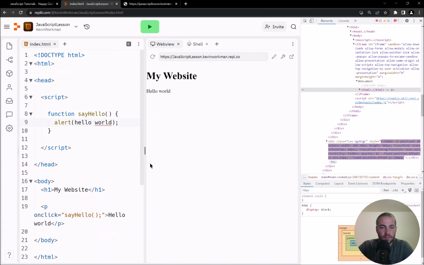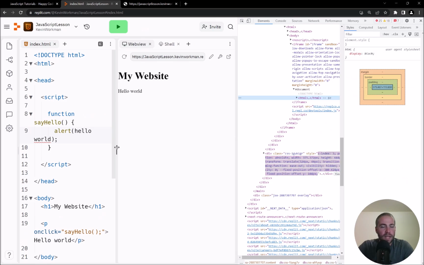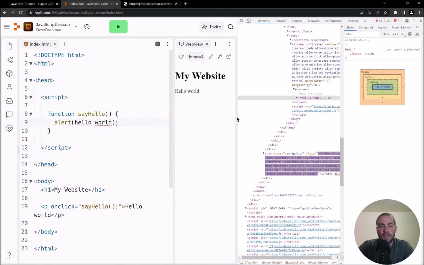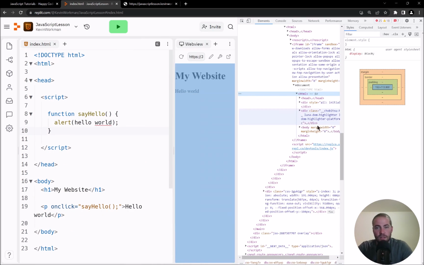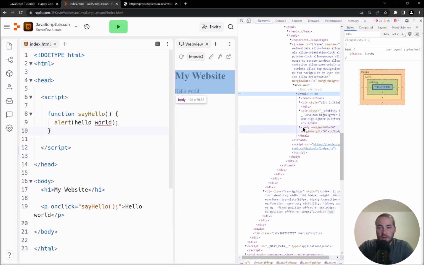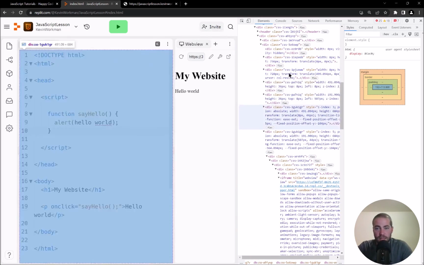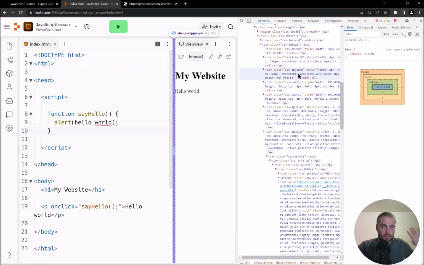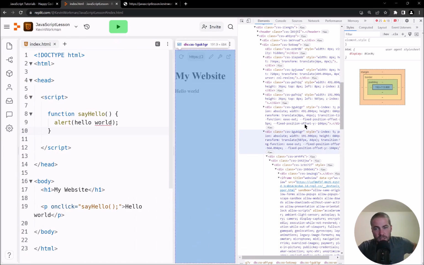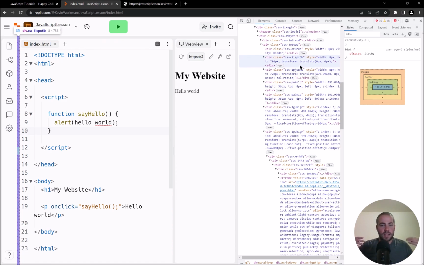Let me collapse some of these. Your developer tools give you access to a lot of things. For example, that inspect feature gives me access to the underlying HTML. So if you're curious, you can see the underlying HTML for all of Replit. It's all available in your browser. But the thing I want to draw your attention to right now is the console tab right here.